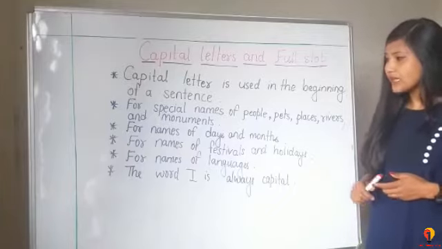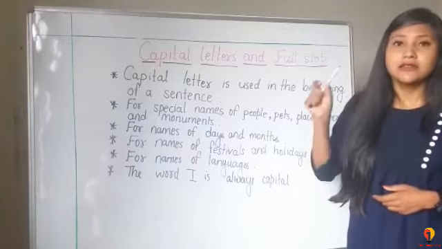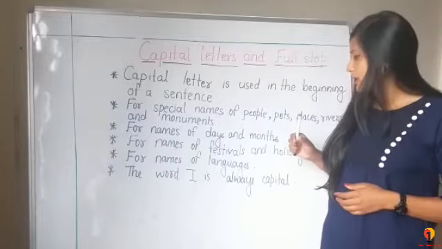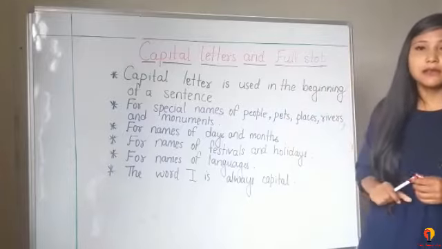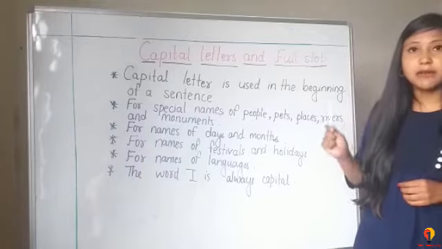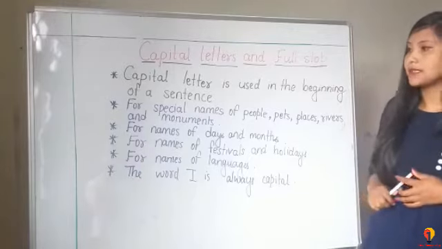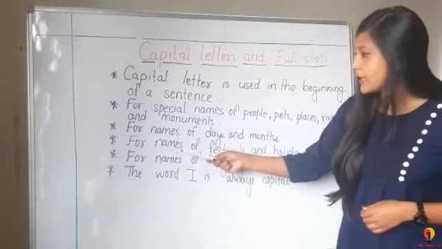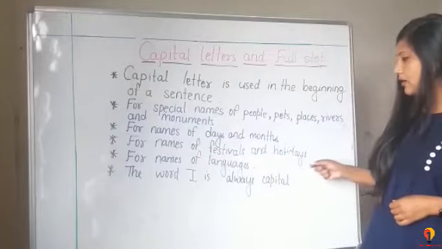In the same way, the first letter of the month's name. For example, January. The first letter of the word January is J. So J will always be in capital. In the same way, for all the names of the months, the first letter of the month's name will be in capital. Next is for names of festivals and holidays.